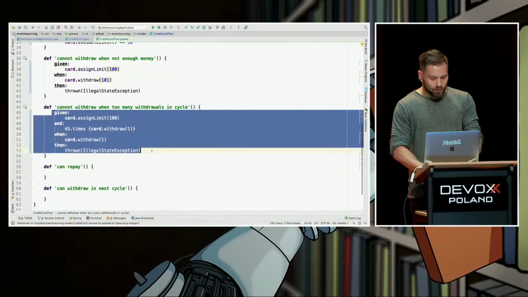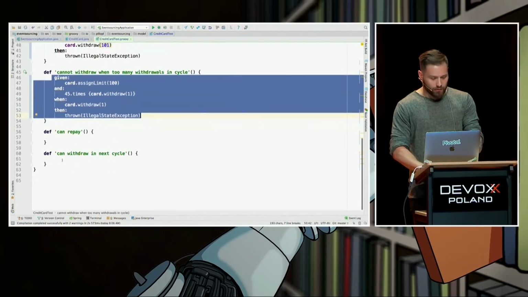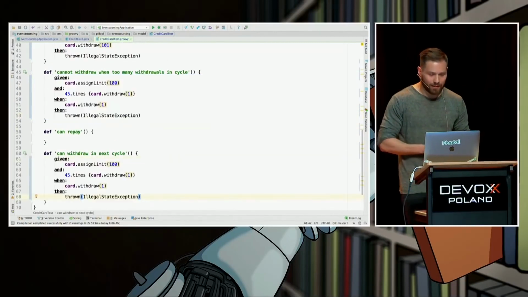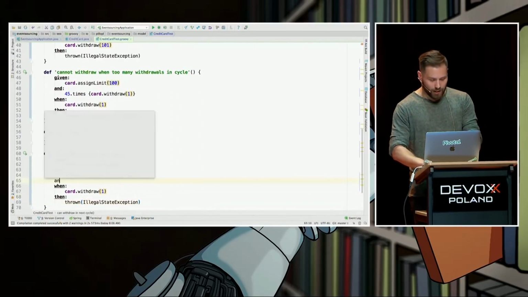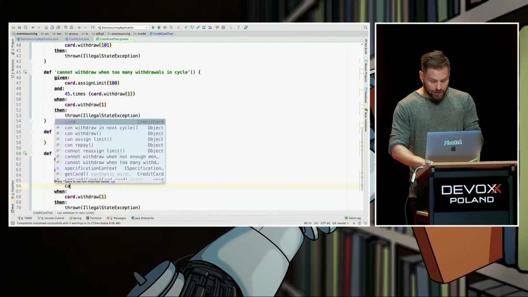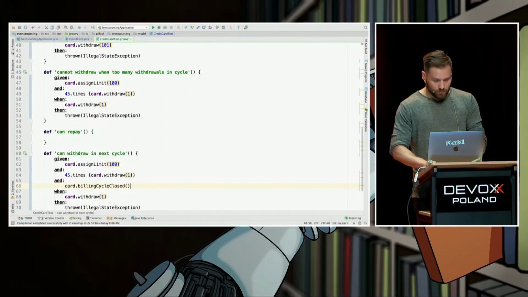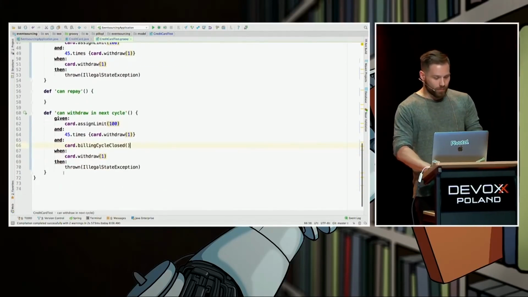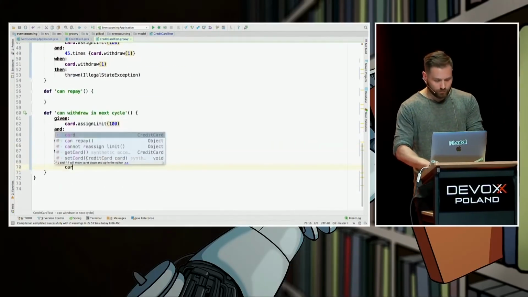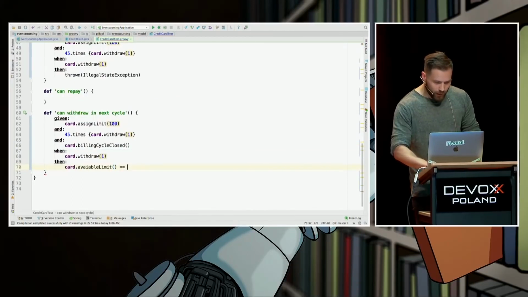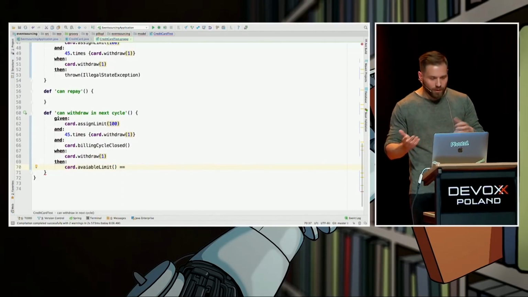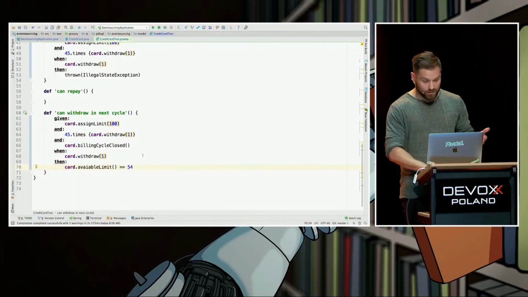Let's leave can repay for a while and do the last one. Can withdraw in next cycle means given 100, 45 times withdrawal of 1, and the end of billing cycle, when someone wants one more, basically it should be allowed, right? And the available limit should be equal to hard calculations, 100 minus 45 minus 1, I guess this.